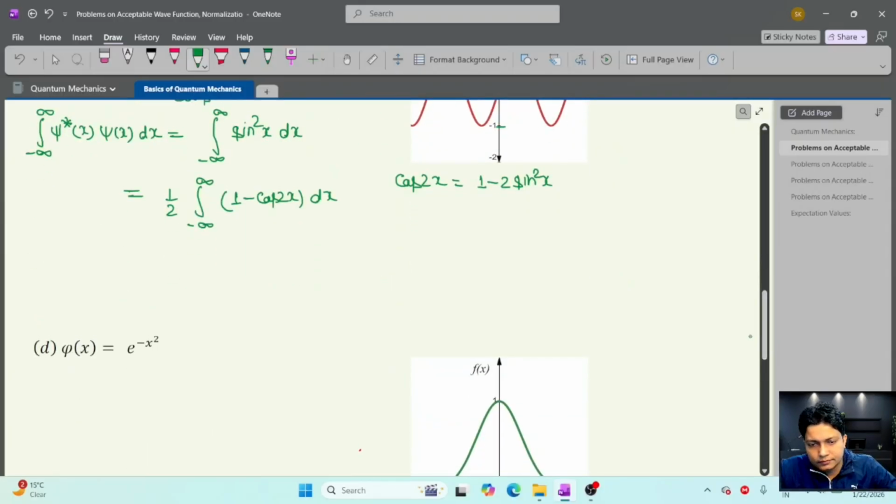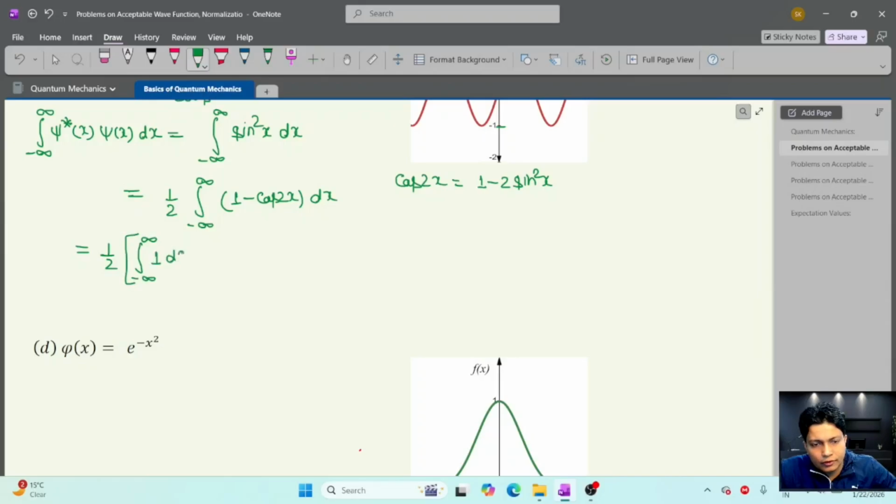Further, we can write 1 by 2 times the integral from minus infinity to plus infinity of 1 dx, minus the integral from minus infinity to plus infinity of cos 2x dx. Here we can see, if we integrate this, the first integration gives 1 by 2 times the upper limit plus infinity minus minus infinity, which is not defined.